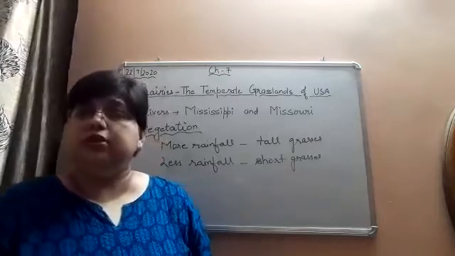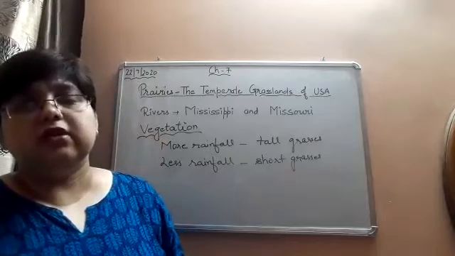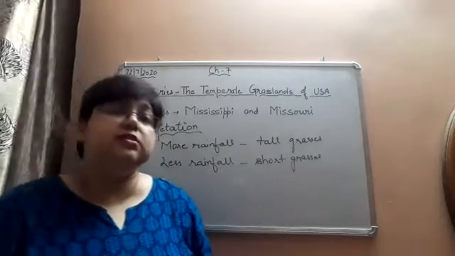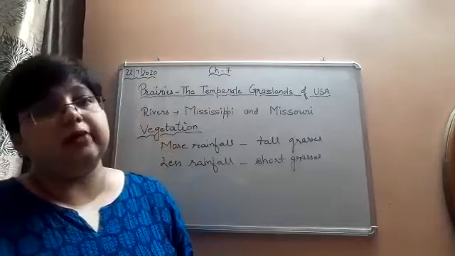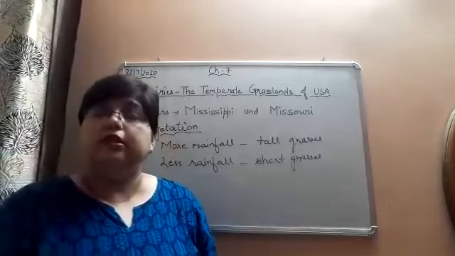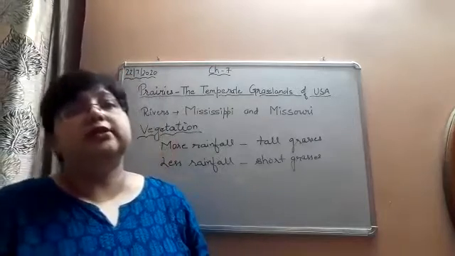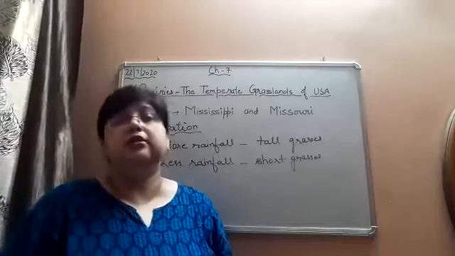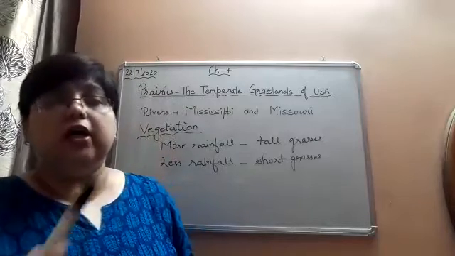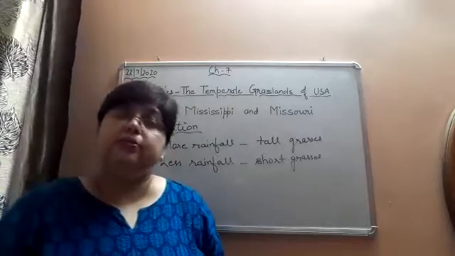Do you know, students, how many main seasons we have in India? There are 4 main seasons in India. First is summer season, rainy season, winter season and spring season. Spring season comes after the winter season. And what happens in the spring season?